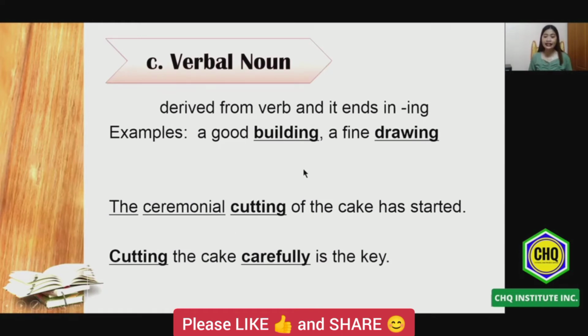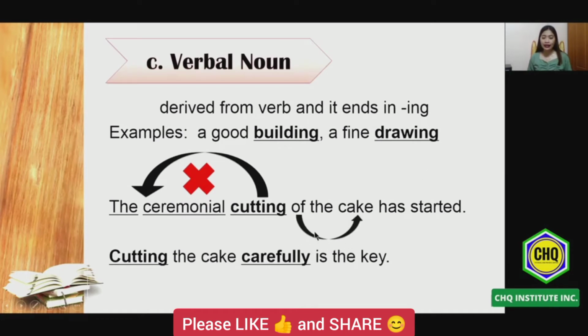Why? Because cutting here is modified by the article the and the adjective ceremonial. While because of the preposition of, we link cutting through the use of the preposition of to the cake. So therefore, cutting is linked to the cake. While our second example is a gerund.